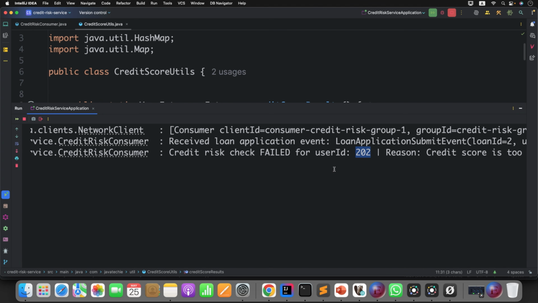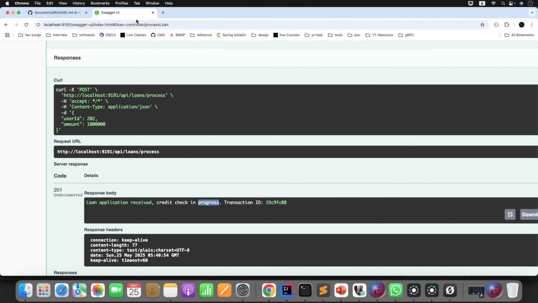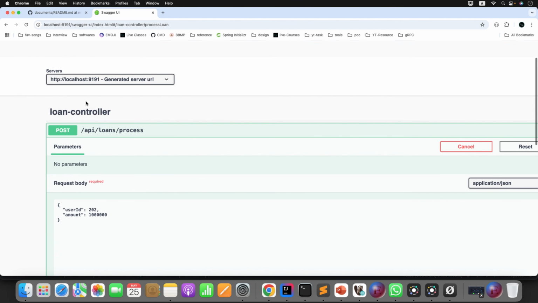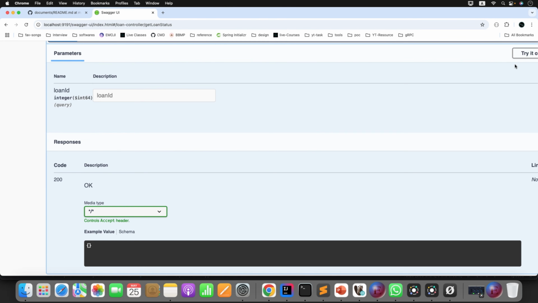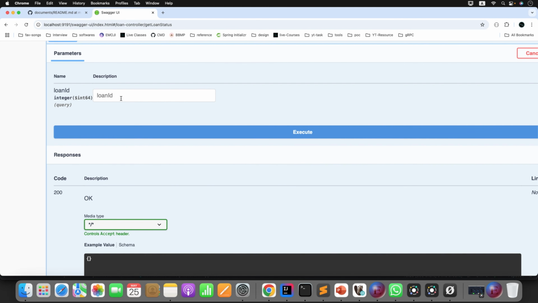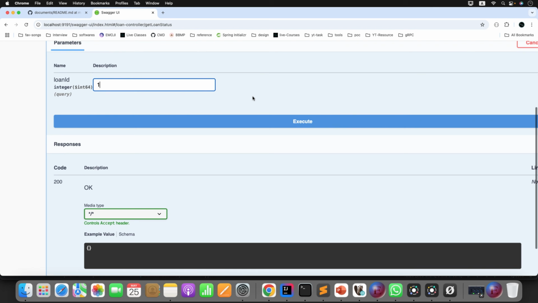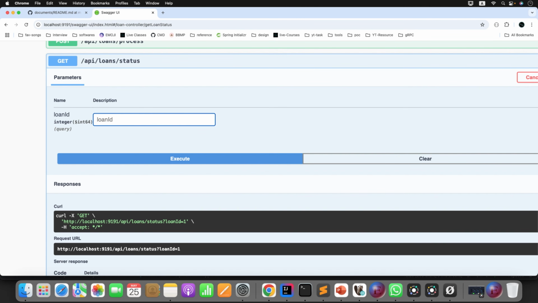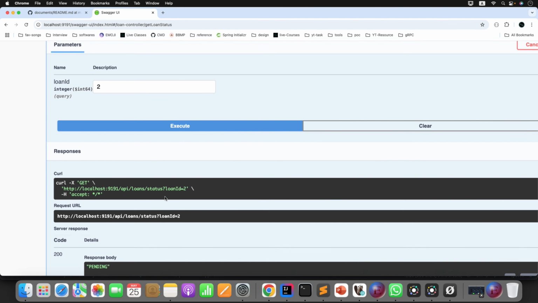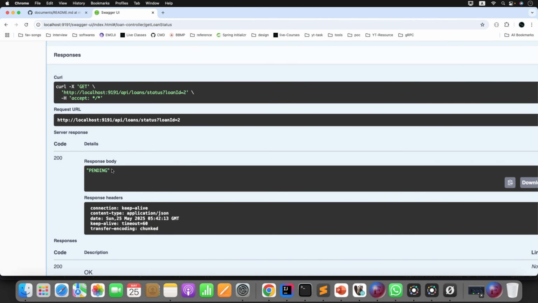But being a user, now if I try to check my loan status, let me go to the GET API. I'll just give the loan ID. Let's say the first loan ID which succeeded, that is 1. What is the status I am seeing here? Pending, right? Let me try for the failure one. For the failure one also I am getting pending.